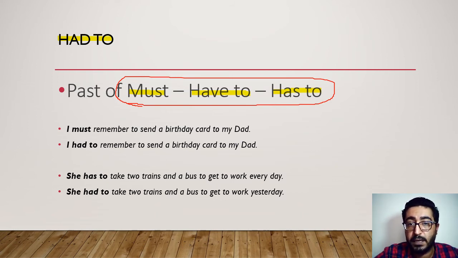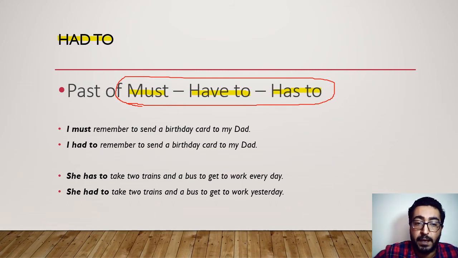So if I say I must stop smoking, which is internal, if I use it in the past, I say I had to stop smoking. If I say I have to stop smoking, which is external obligation coming from the doctor, if I want to put it in the past, I say I had to stop smoking.